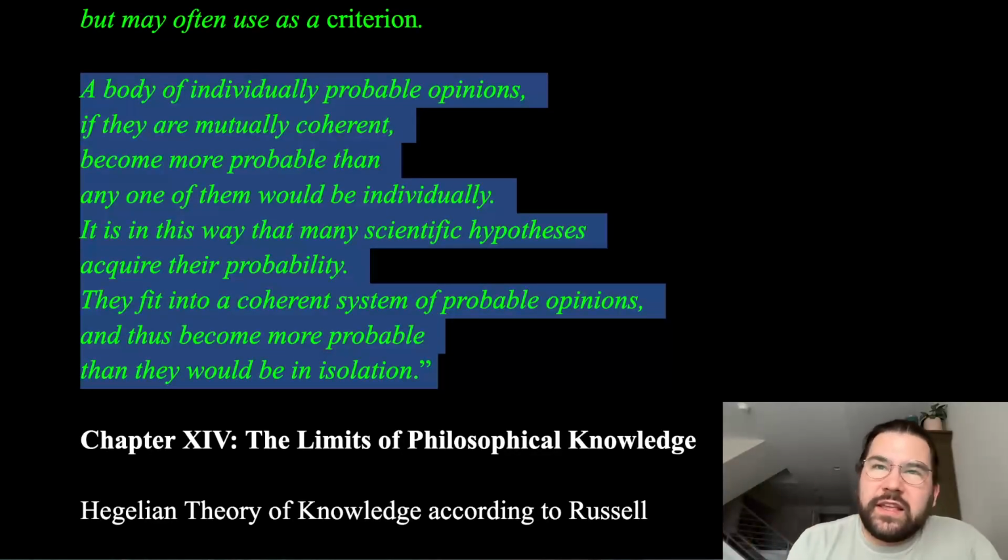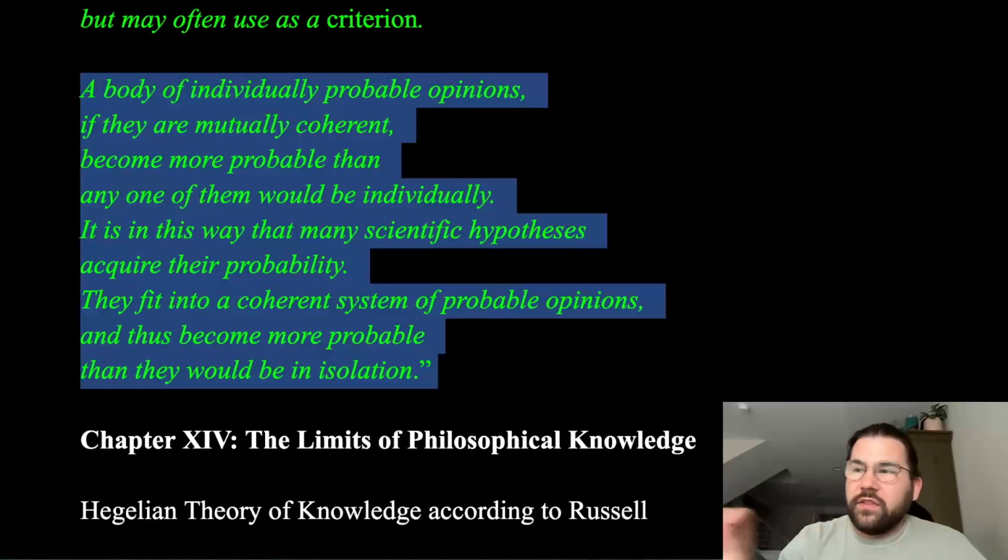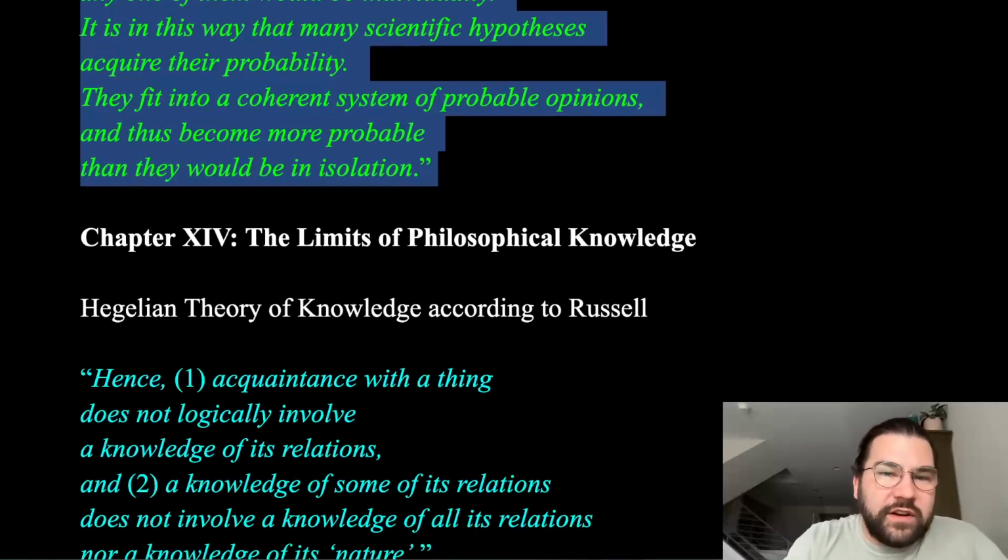So again, thinking ahead to Quine's web of belief idea, if something is probable and you can coherently link it to something else that is probable, those two things are going to be stronger together than they are individually and isolated. Think about starting to build a web of knowledge, a web of factual belief here. That's kind of what Russell's getting after.